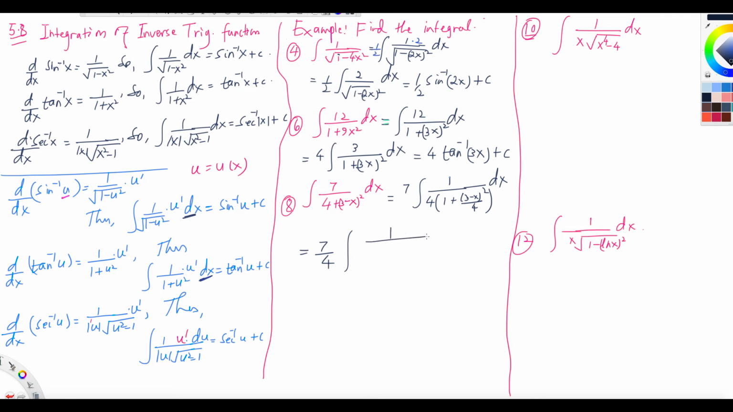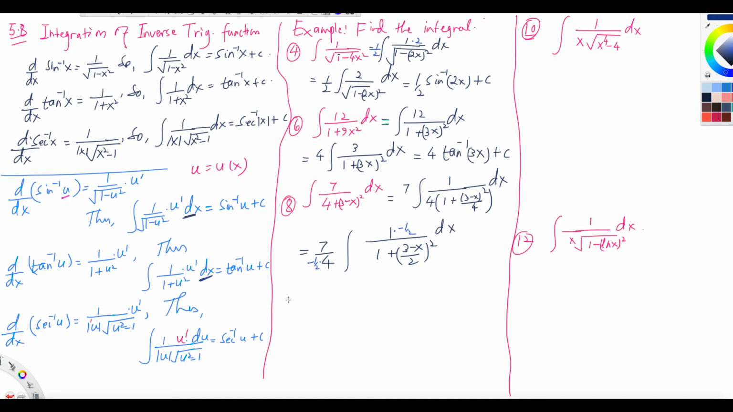And then integral 1 over 1 plus ((3 minus x) over 2) squared. It is like 1 over 1 plus u squared, right? dx. But what is the derivative of that? The derivative of that is negative 1/2, right? You need the u prime in the numerator for that. The derivative of u is u prime, and that is negative 1/2. So I need negative 1/2 here. What I'm going to do is multiply by negative 1/2 and then divide by negative 1/2, like that. So what do you get?